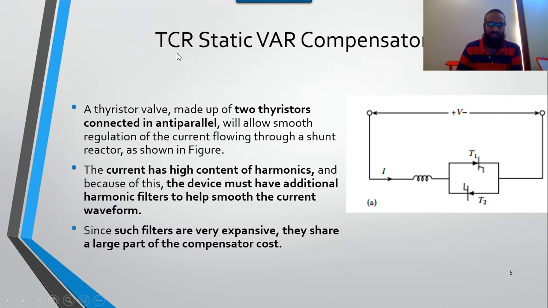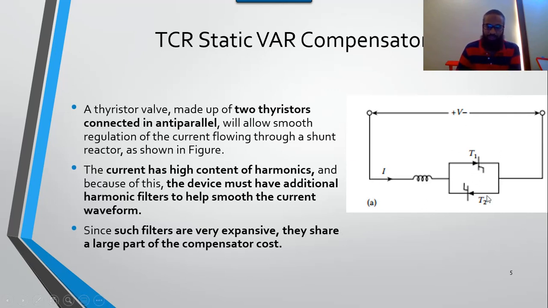So if we discuss the TCR, TCR normally uses two bidirectional thyristors. If you see, the direction of one thyristor is in one direction, while the direction of the other thyristor is in the other direction. So it will be used like an H bridge and control the on off states of the thyristors.